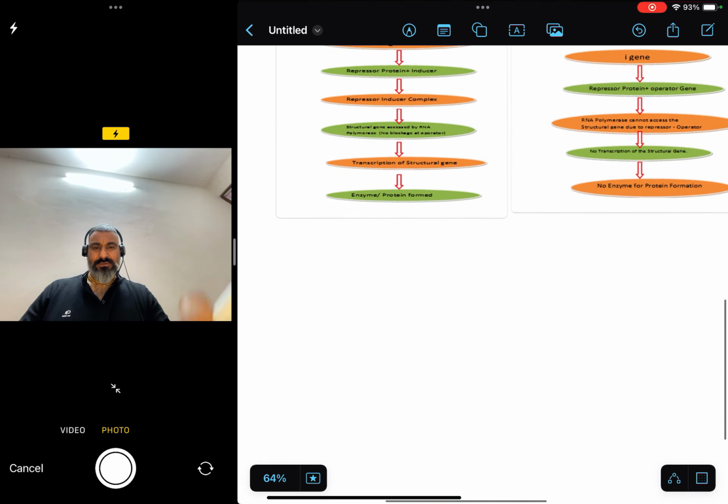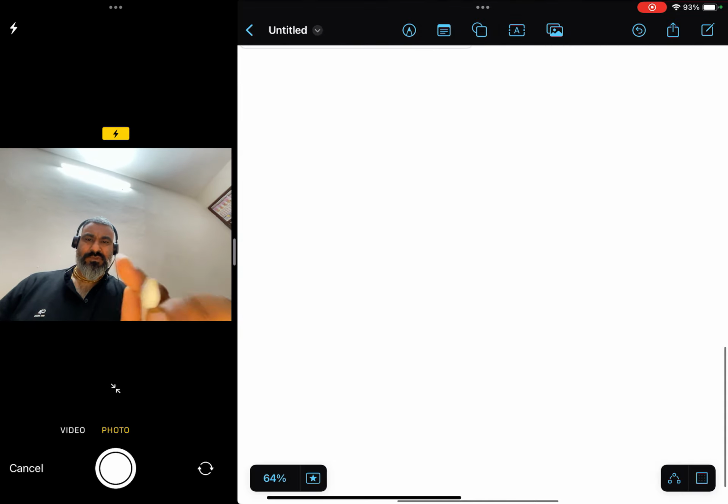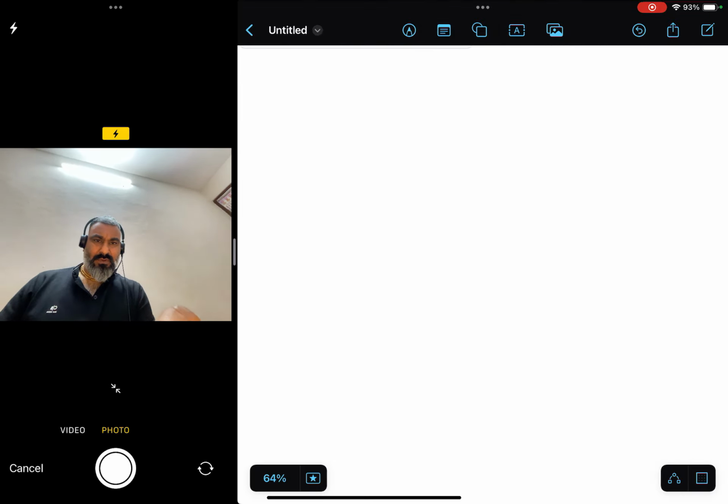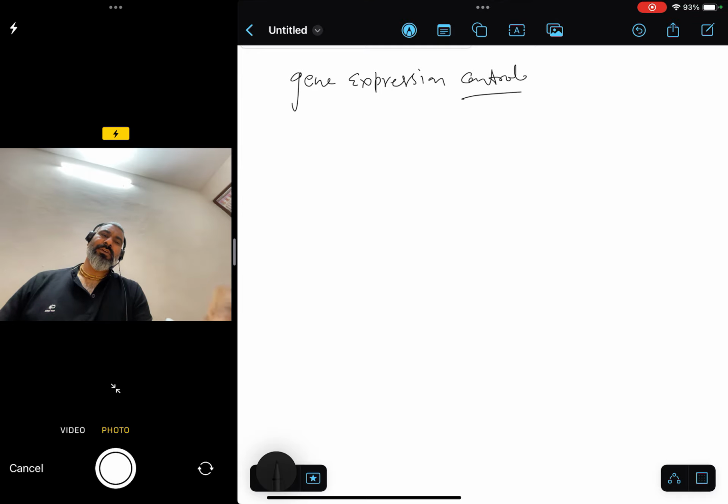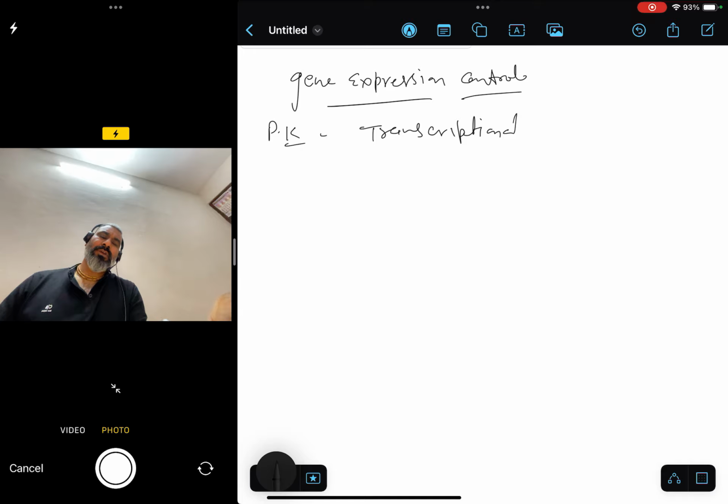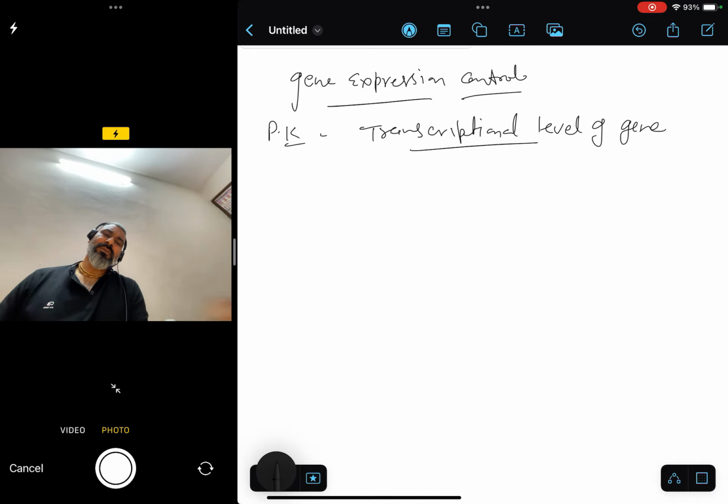If we talk about gene expression control, prokaryotes have transcriptional level gene control.